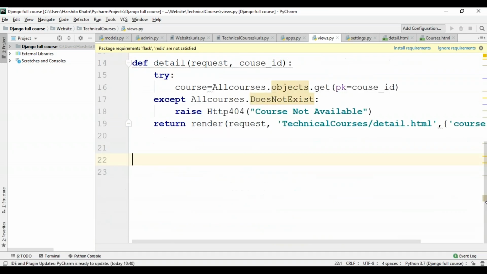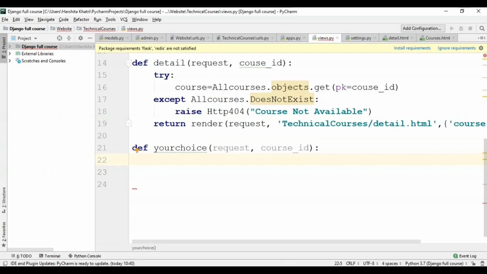Like I've already told y'all, I'm going to create a new function which will be the your_choice function. Now this function will actually store the user's choice and it will reflect the same after the user has made his choice between the instructor-led and the self-paced options. So now I'll be defining the function. It's def your_choice. And as usual, I'll have to pass the request parameter, and I'll have to specify the course ID.